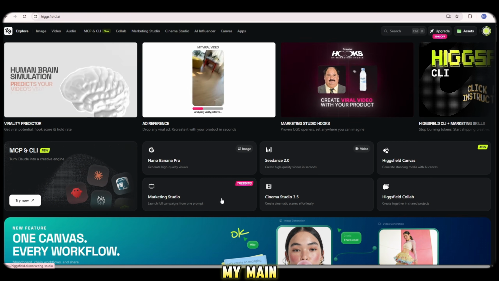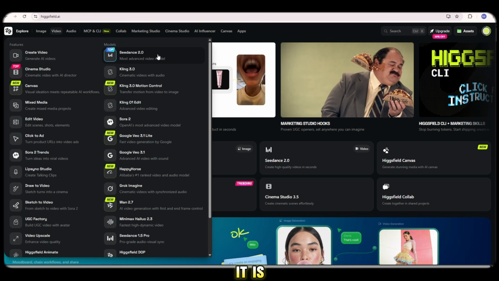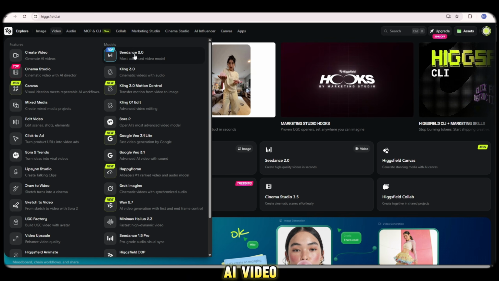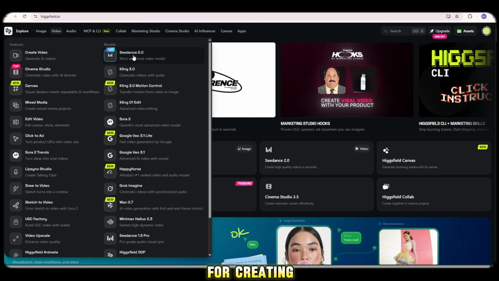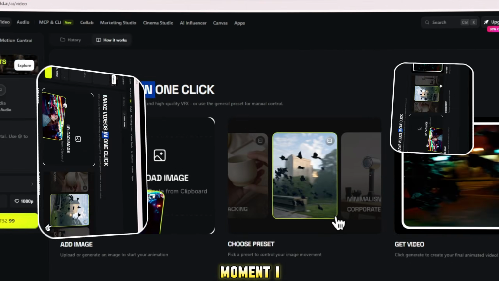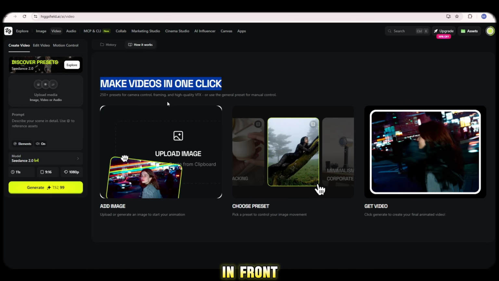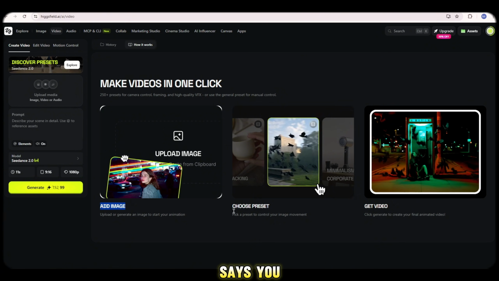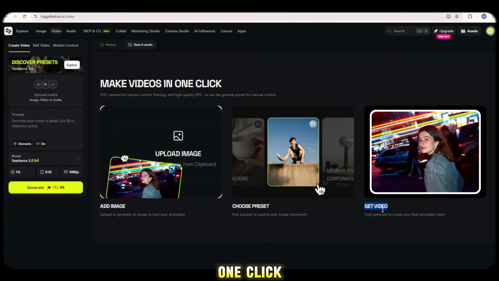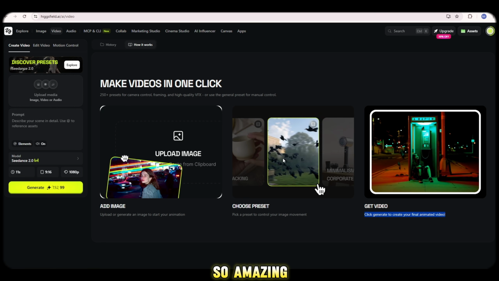But today, my main focus is on Seedance 2.0 because right now, it is one of the most trending AI video generation models for creating cinematic adventure and zombie-style films. And the moment I click on it, boom! You can instantly see the interface in front of you. It literally says you can create videos in one click. And that is exactly what makes this tool so amazing.